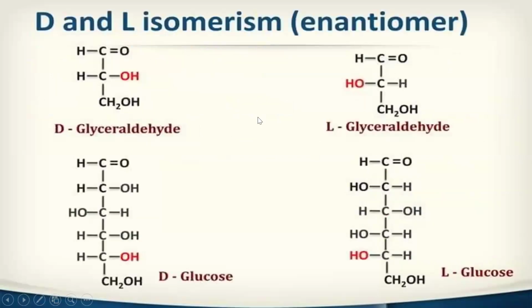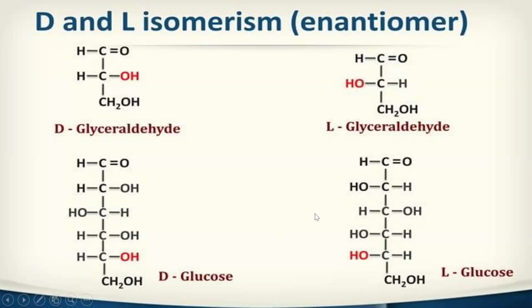Okay, so next, coming to D and L isomerism, that is enantiomers. Here you can see D-glyceraldehyde. In D-glyceraldehyde, the OH is on the right side, but in L-glyceraldehyde, the OH is on the left side. The full structure is the same, and even the molecular formula is the same, but they differ in their enantiomeric form. Here you can see in D-glucose the OH is on the right side and in L-glucose it is on the left side. So these are known as enantiomers.